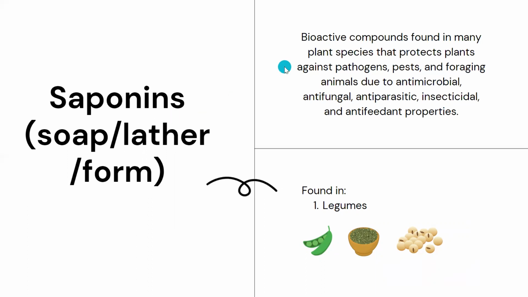These are bioactive compounds found in many plant species that protect the plant against pathogens, pests, and foraging animals due to anti-nutritional, antifungal, anti-parasitic, and anti-feedant properties. Again, we have talked about this. Saponins are released; it's an anti-nutrition factor, so it protects the plants against all these animals, and fungus, or microbes. These saponins are majorly found in our dals, beans, rajmas, soya bean, or peas.